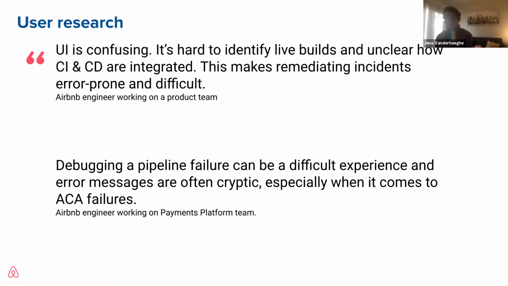The other concern that people had was that it was fairly hard to debug a pipeline failure. The golden path worked pretty well, but once a pipeline fails, it could be pretty difficult to debug, so it would be a very painful experience to figure out why their pipeline failed. Some things that we saw were, for example, cryptic error messages, especially when it comes to debugging automated canary analysis, which cannot always be very straightforward.